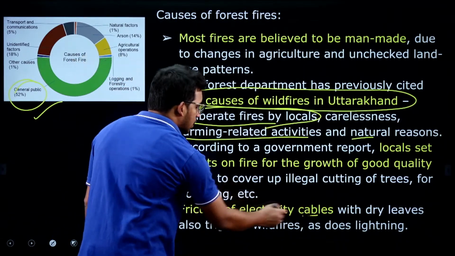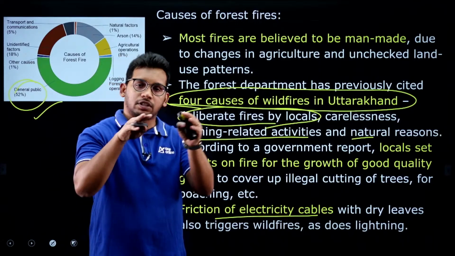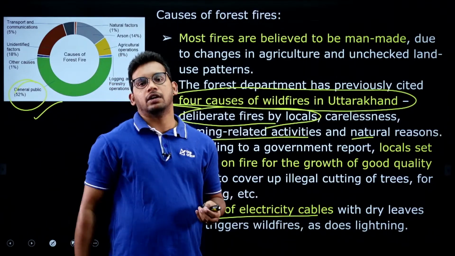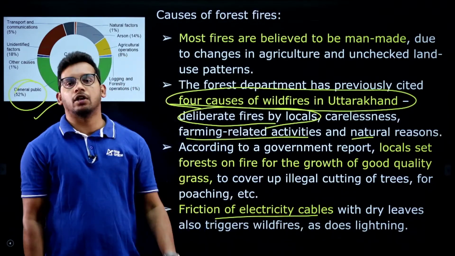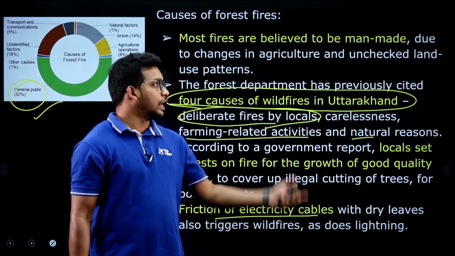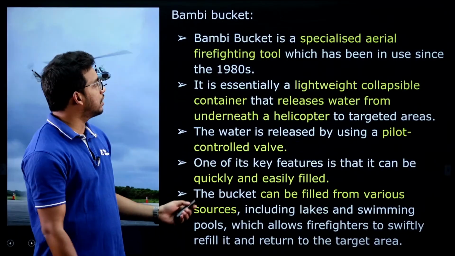And friction of electricity cables. Electricity cables keep rubbing against each other and generate a spark, and that will fall on the leaves and expand the forest fires. So, these are all the causes for forest fires.